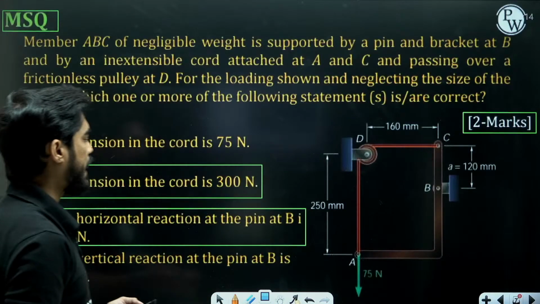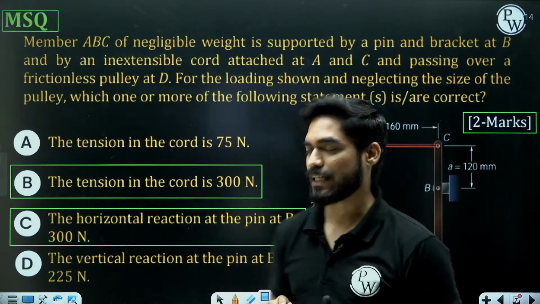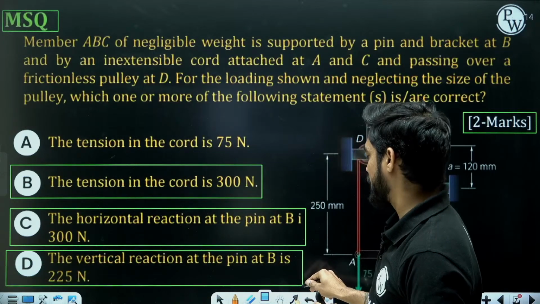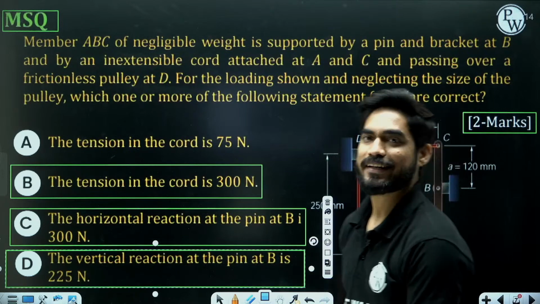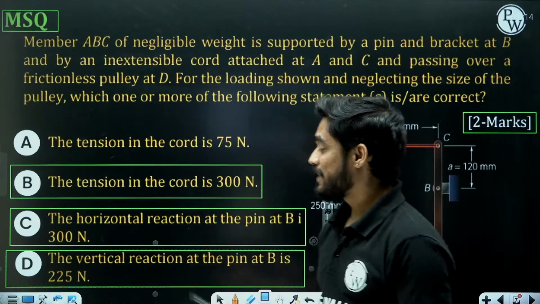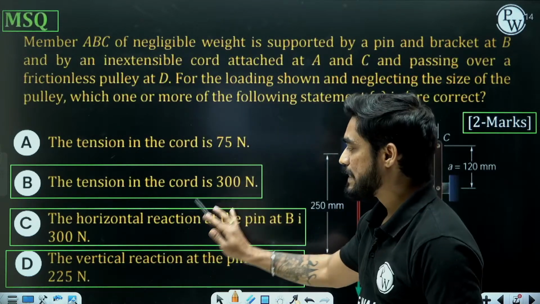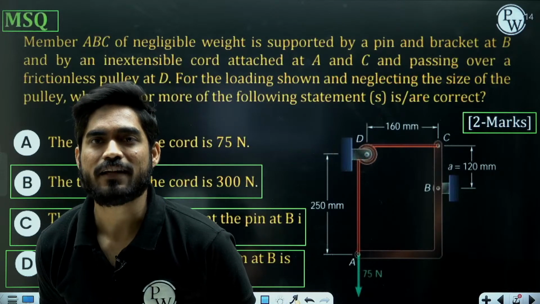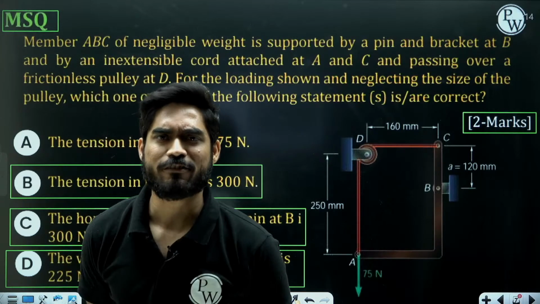The reaction at B in Y direction is 225 Newton. So this statement is also absolutely correct. So we have three correct statements, B, C and D. Everyone is getting this answer? Very good everyone.